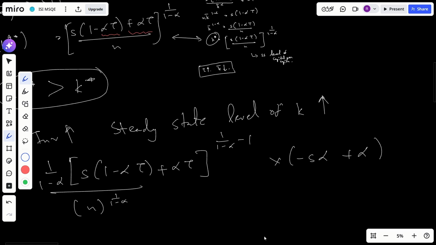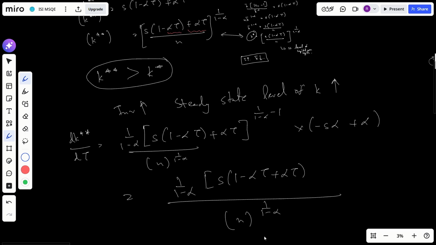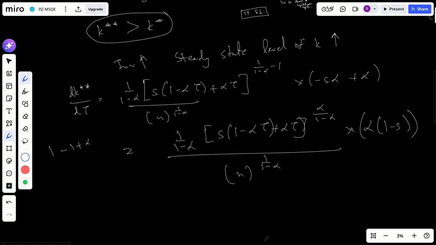So from here, the power term will be 1 minus 1 plus alpha, so this will be alpha by this times alpha, so this is alpha times 1 minus s. Okay, so let's see what happens here.